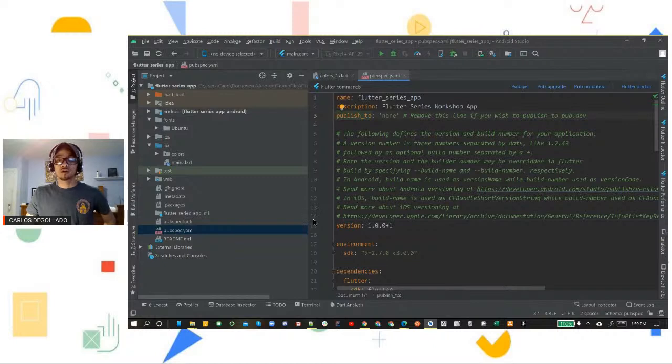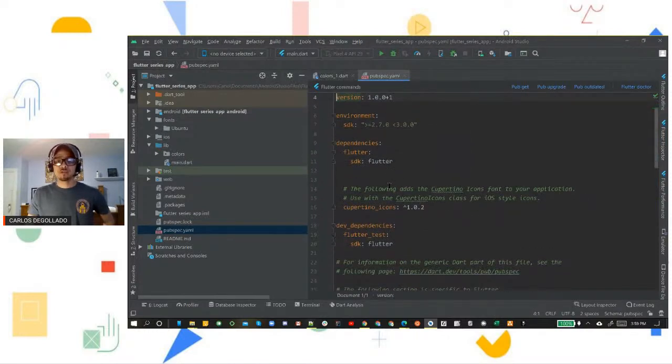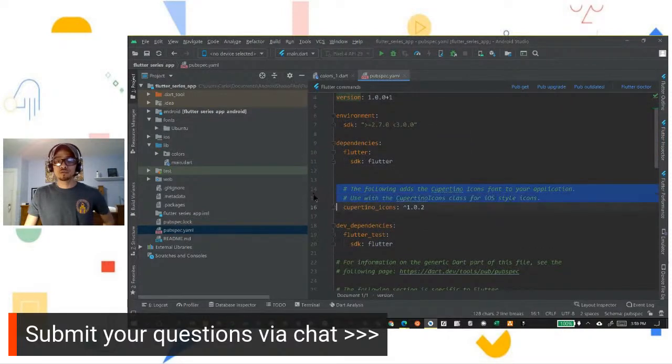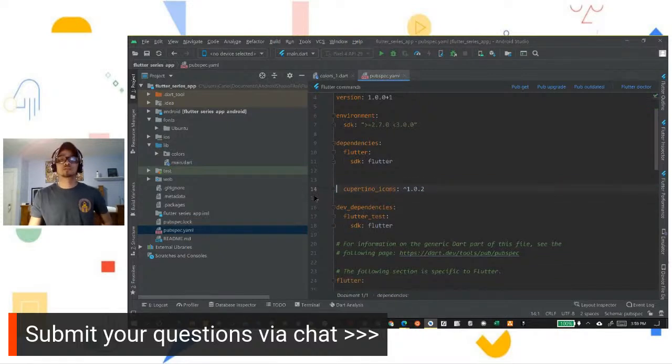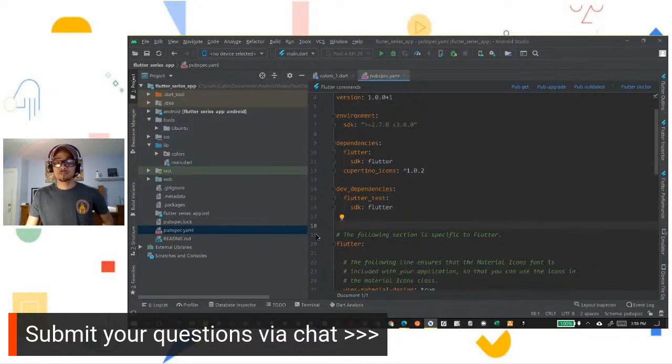All those are going to go. All these right here too are going to go in the beginning. Tighten all that up a little bit. These two you don't need. We're going to delete those. We're going to bring our Cupertino icons up a little bit. We're going to delete these couple lines. Take those out of there.